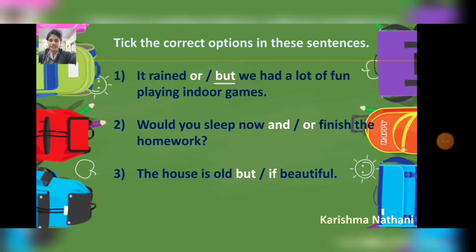Then would you sleep now and or finish the homework? Answer is or. Would you sleep now or finish the homework? Then third, the house is old but or beautiful. Answer is the house is old but beautiful.